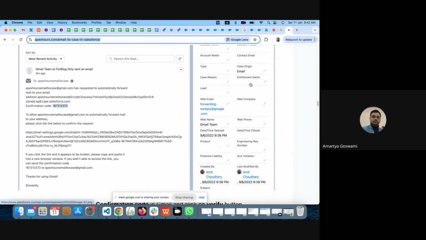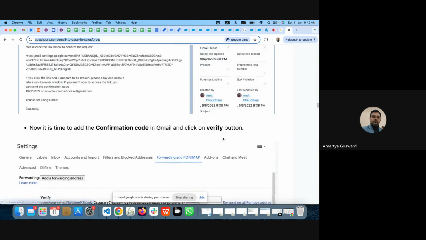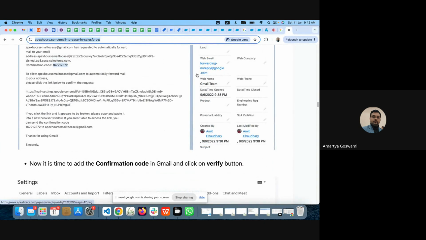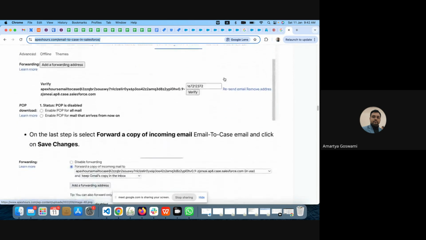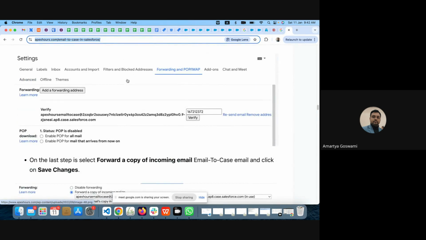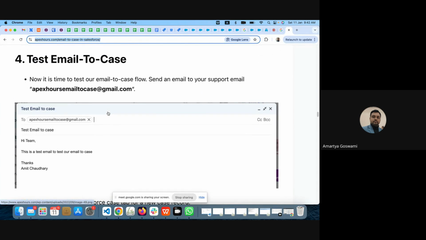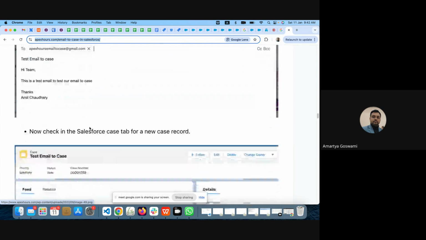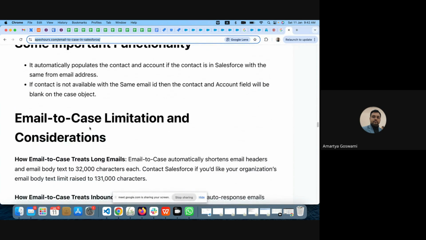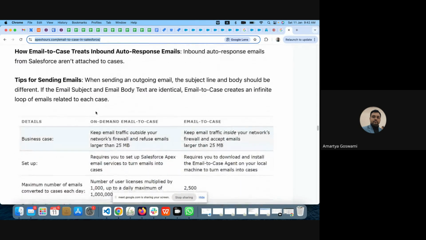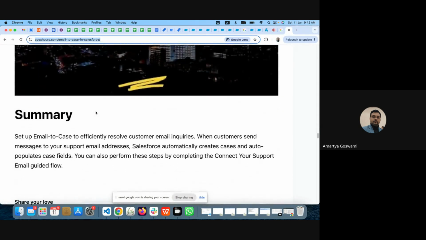Another thing is the web email, where I'm getting this from, like web name, Gmail team. These things we can configure, and they will automatically come into the case. In the forwarding settings, what else we need to do, what we can create, and how we can test, I have already shared with you as well. So do this email to case.